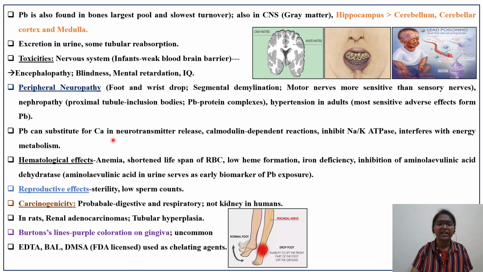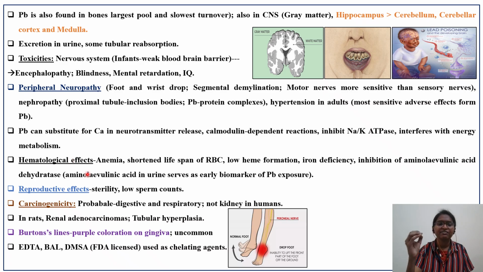But there is a common, most sensitive thing you can see. Lead can substitute for calcium. If lead is there, calcium is there, and there is neurotransmitter release across the neurons, what is happening? Lead will substitute in place of calcium. At that neuronal junction, calcium should be released, but instead of calcium, lead will be released. Because of which it will interfere with calmodulin dependent reactions. As a result, it will inhibit Na plus K plus ATPase and interfere with energy metabolism. So the ATP energy needed during the sodium and potassium exchange won't be available, because lead is substituted in place of calcium in the neurotransmitter release.